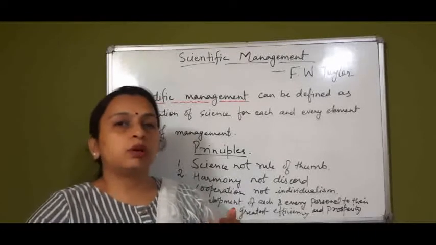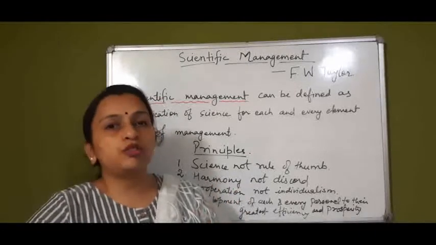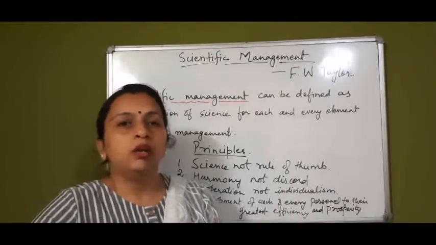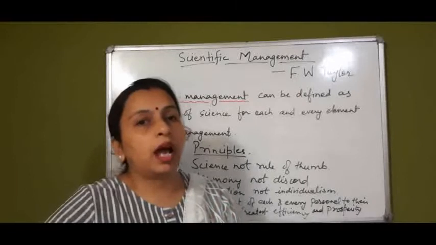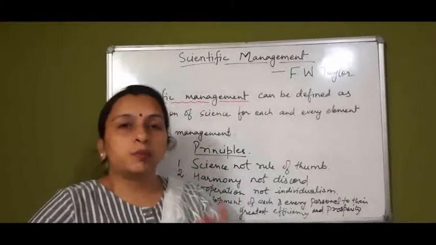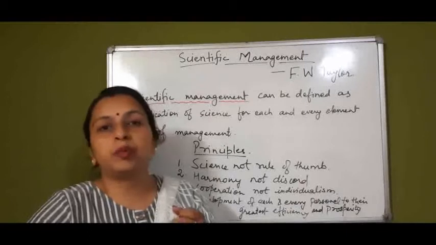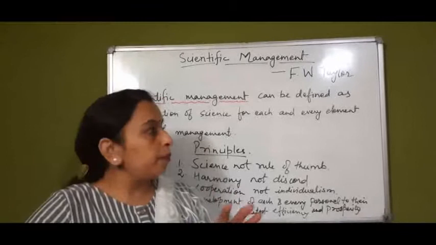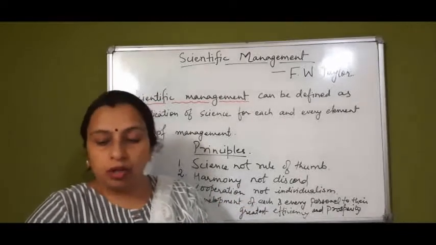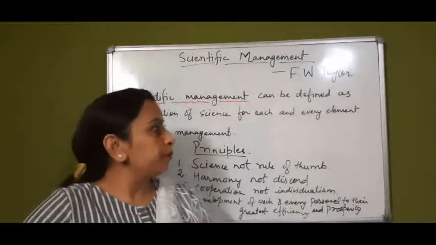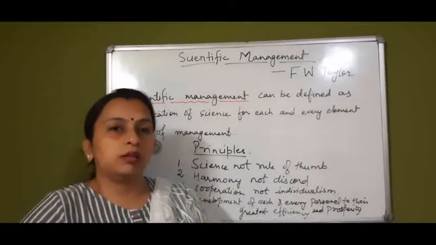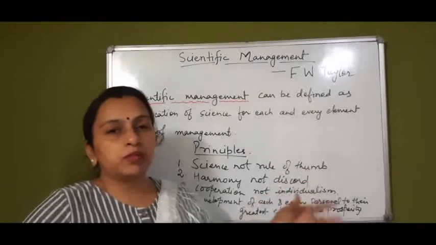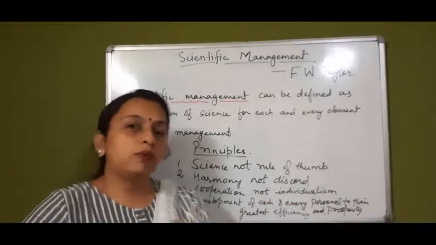It should be based on some logic, some reason, and no decision in an organization should be based on the will and wishes of the manager, his perception, his experience. It should not be based on his wishes, his will, but it should be based on science. It should be based on the use of scientific tools, and then the manager should take a decision in a particular situation. Now, F.W. Taylor has given a few principles and a few techniques also.